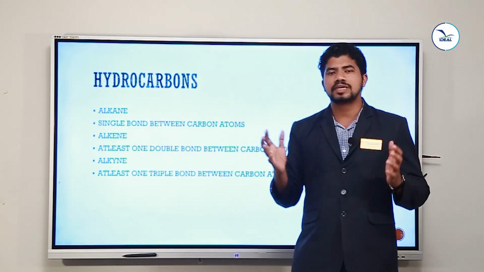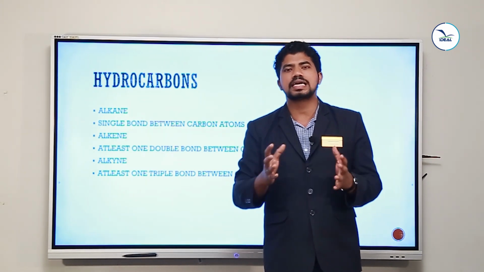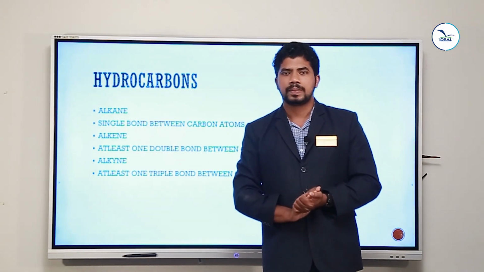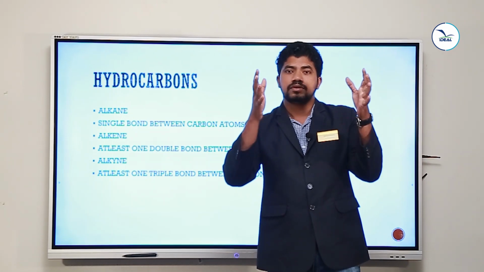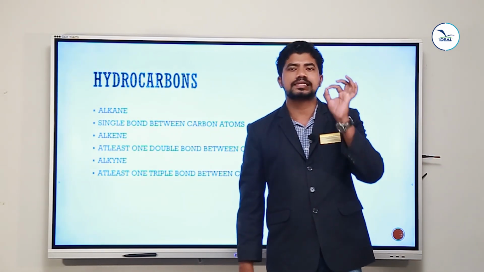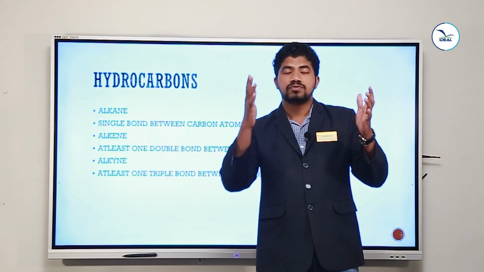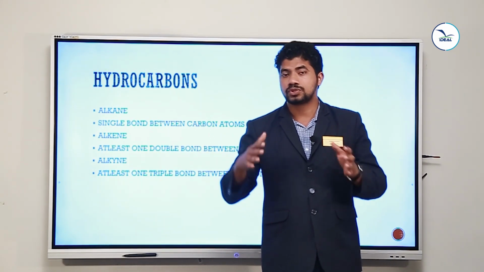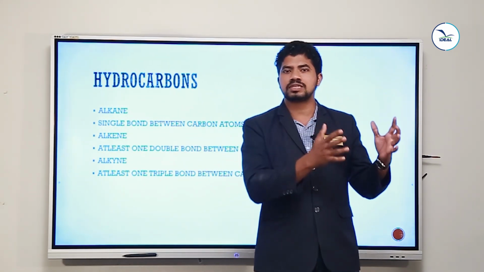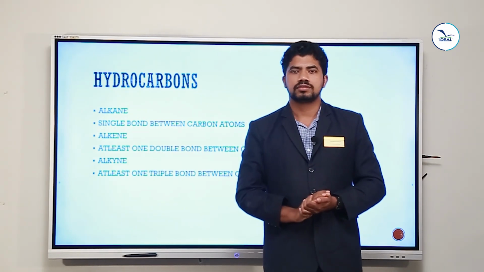What is meant by a chemical bond? A chemical bond is the force of attraction between two electrons. If you have a force of attraction between two electrons, you can say it's a single bond. But if you have 4 electrons, 2 electrons this side, 2 electrons this side, this type of force of attraction will make the double bond.